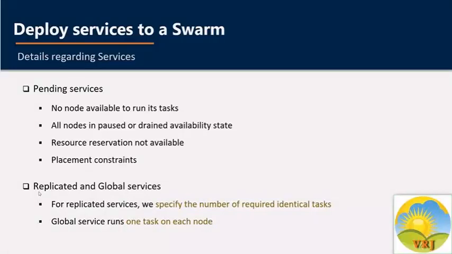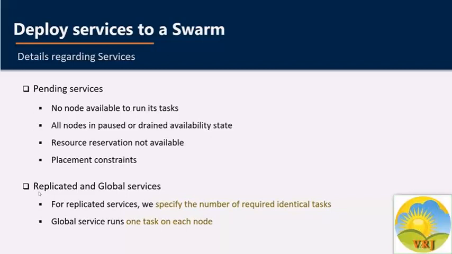Let's talk about the replicated and global services. For a replicated service, you specify the number of identical tasks you want to run. For example, you decide to deploy an HTTP service with 3 replicas, each serving the same content. The services we ran on our Docker swarm till now have all been replicated services.